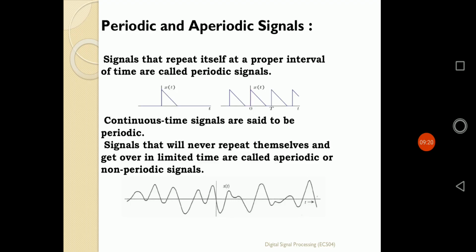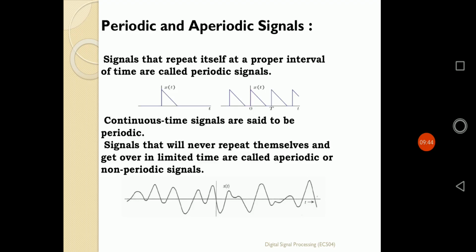One logic is there. This type of aperiodic signal can also be defined as a periodic signal. Can you say how? The logic is that if I take the value of the time period equal to infinity, that means after an infinite instant of time, the signal will be repeating.